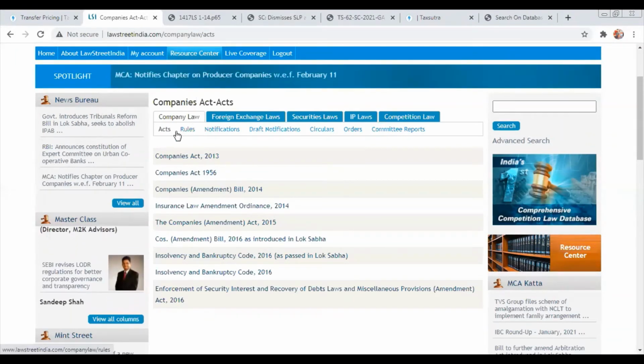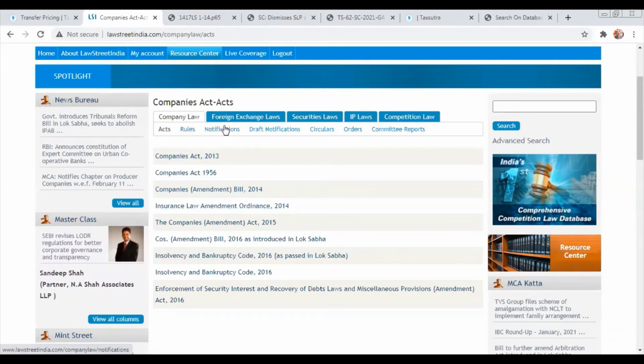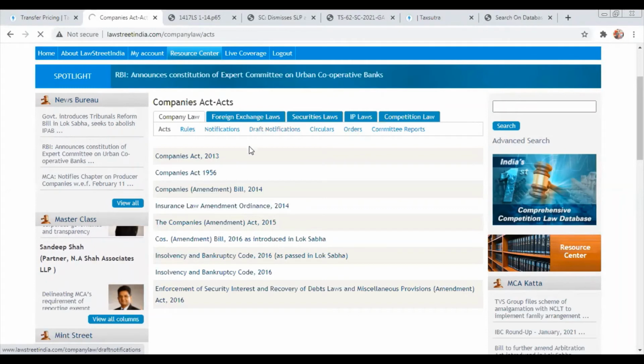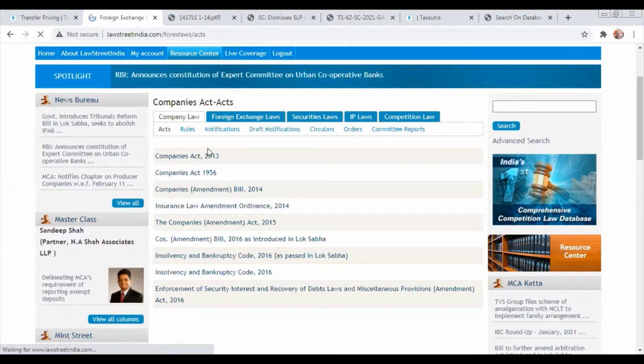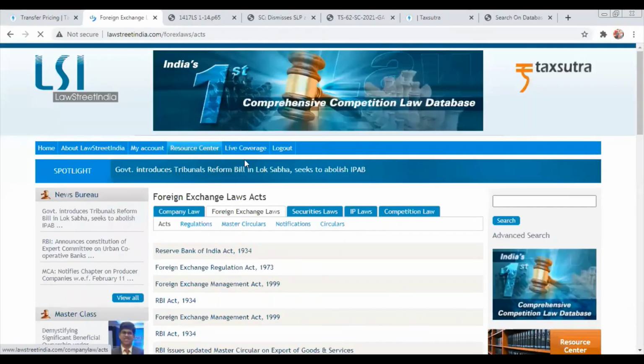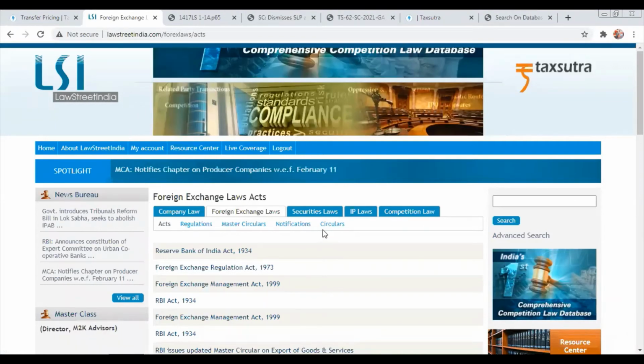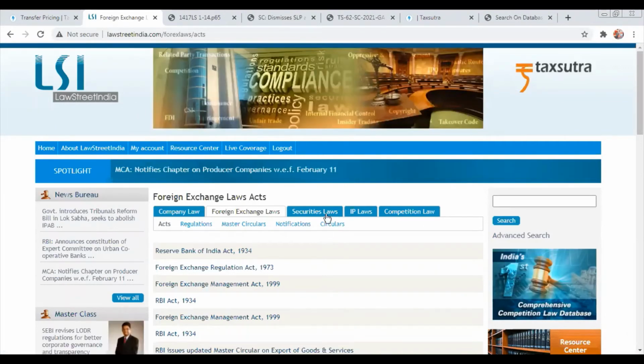So, repository of all. If I go to company law, in company law I will get the act, the rules, the notification, draft notification, circulars, orders, committee reports, everything. Pertaining to foreign exchange laws, I will be able to get the acts, rules, notification, draft notifications, everything. Securities laws, similarly, I will be able to see all the regulations, master circulars, notifications, everything under one place.